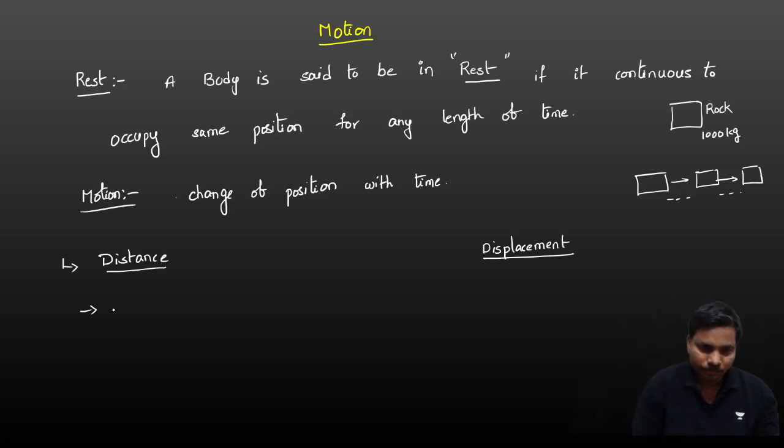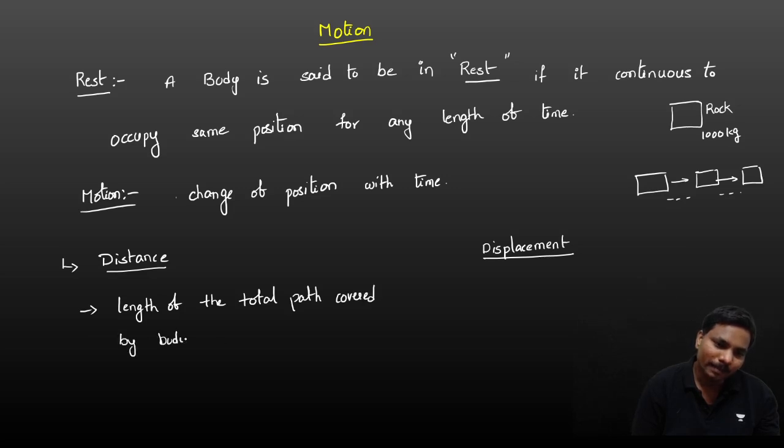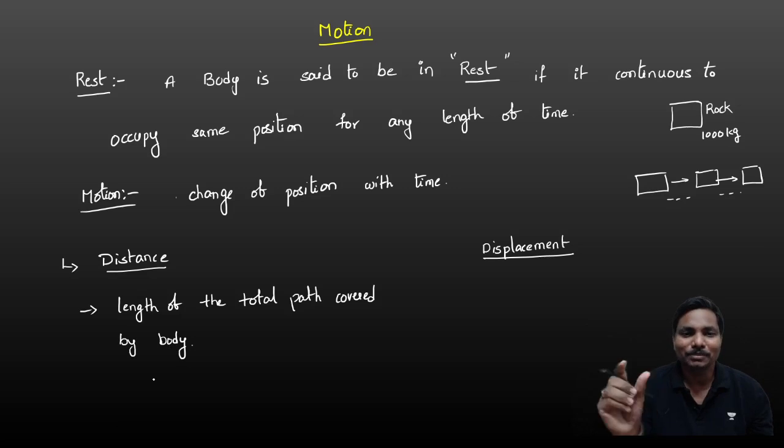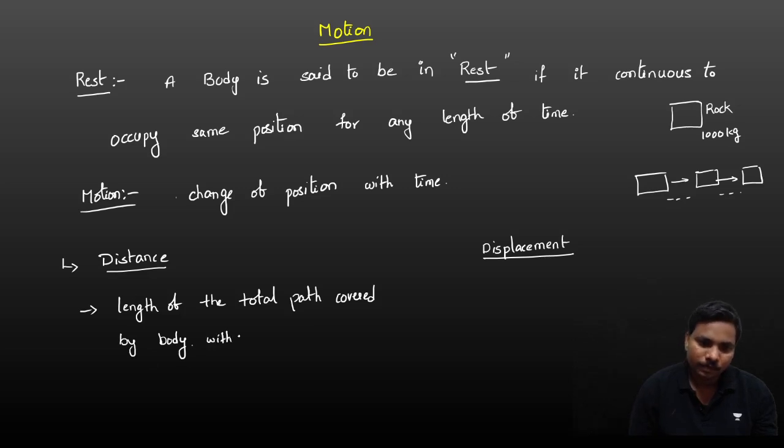So it is the length of the total path covered by the body. Body means any object, guys. In physics, any object is generally called a body. So the length of the total path covered by any body, without considering direction, is nothing but distance.